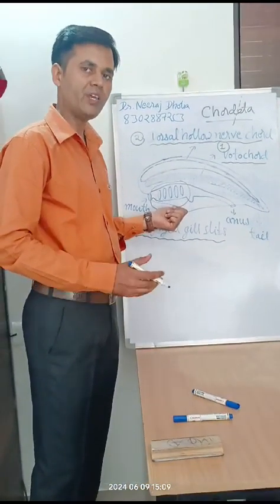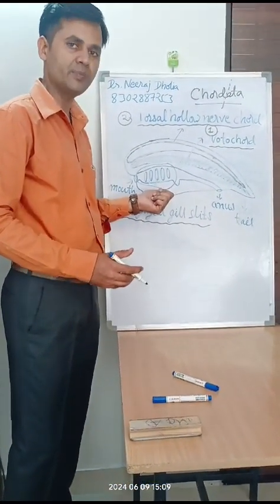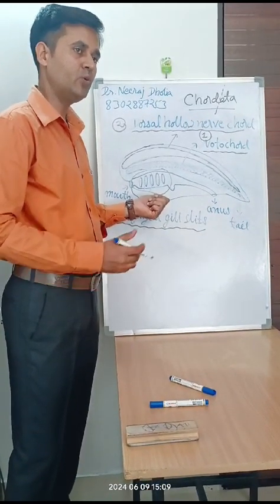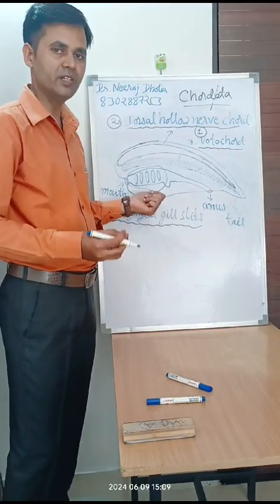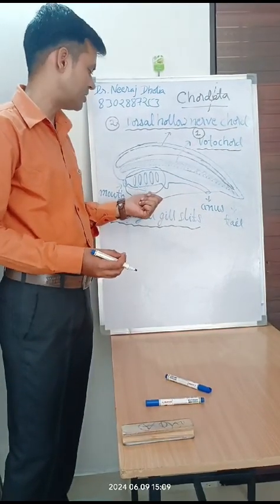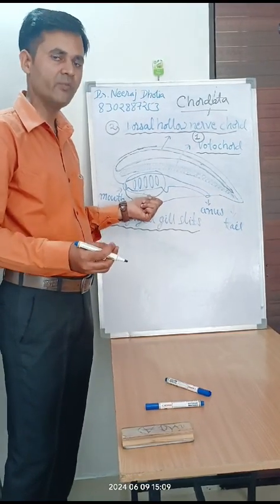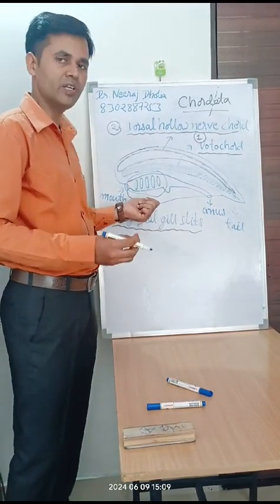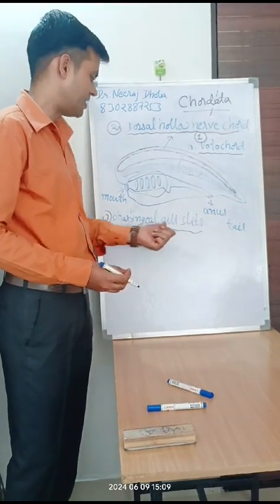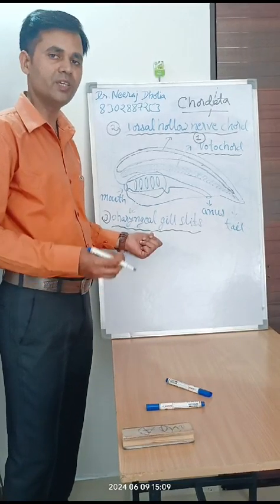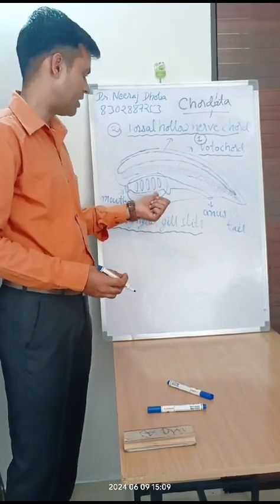In the higher chordates these gill slits disappear, because respiration is generally performed by the lungs, so there is no need of the gill slits. But in the fishes and the amphibians, gill slits are there in the whole life, and in the lower chordates they are also present in the whole life. In the higher chordates the pharyngeal gill slits disappear, but in our embryo also we have the gill slits. So this is the third fundamental character.